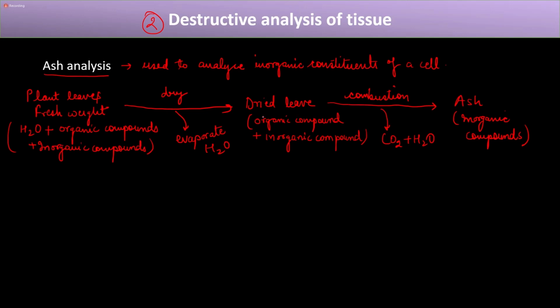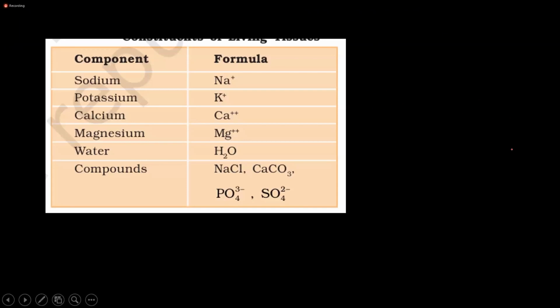So, with this method, the ash will be further analyzed, and upon analysis of the ash, these are the inorganic compounds that have been found. So, these are the inorganic compounds that are present in the cell and that can be found by using this ash analysis method. In this method, we saw there are different components such as sodium and potassium. Along with the organic compounds, these inorganic compounds also play a very important role in regulating the function of a cell and the overall body.